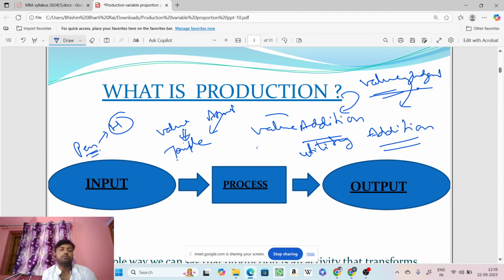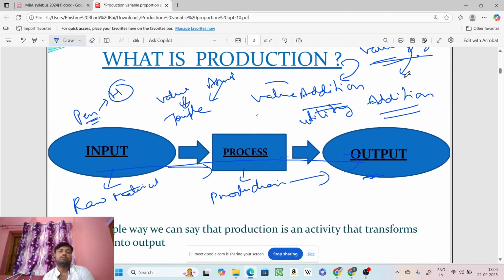Suppose we have this flow chart here. It's moving from input to process and from process to output. So input, what are we inputting? We are basically inputting raw material. On the other hand, this process is the production process we are talking about, and finally it has come to output.